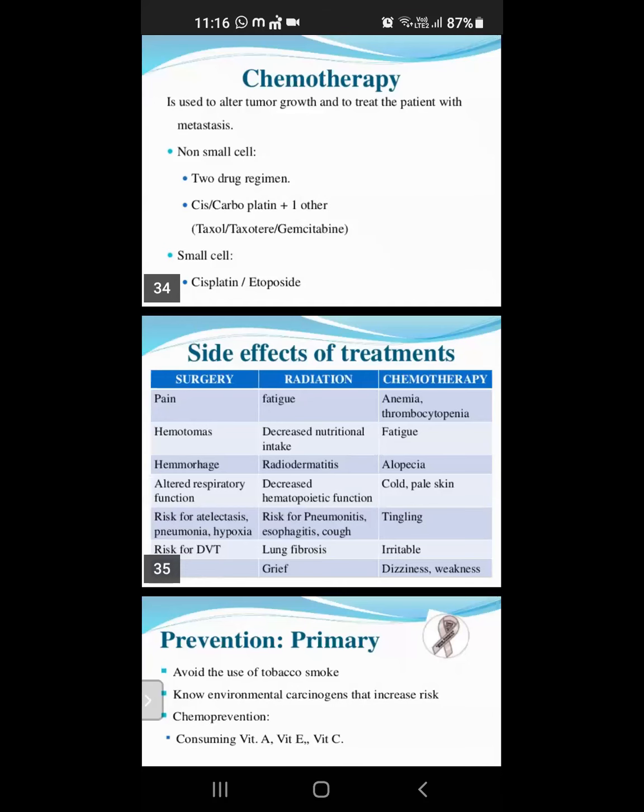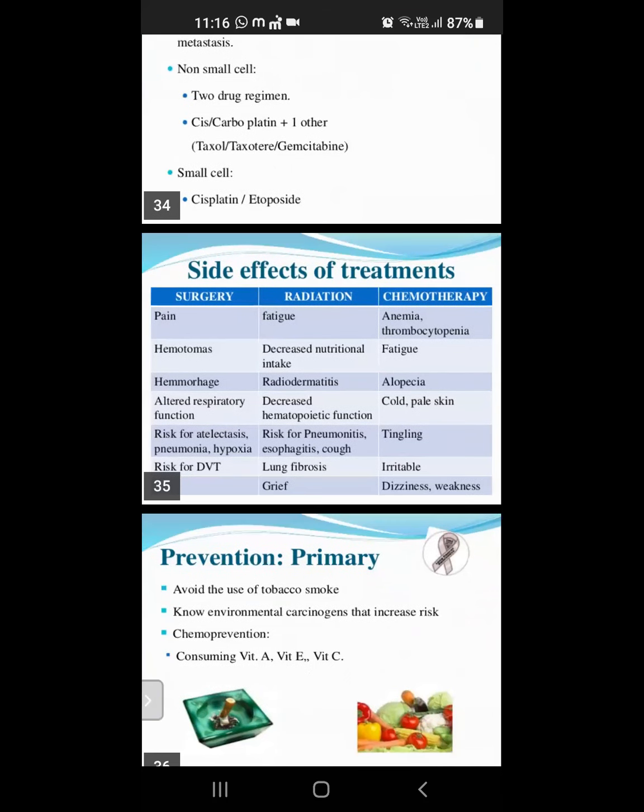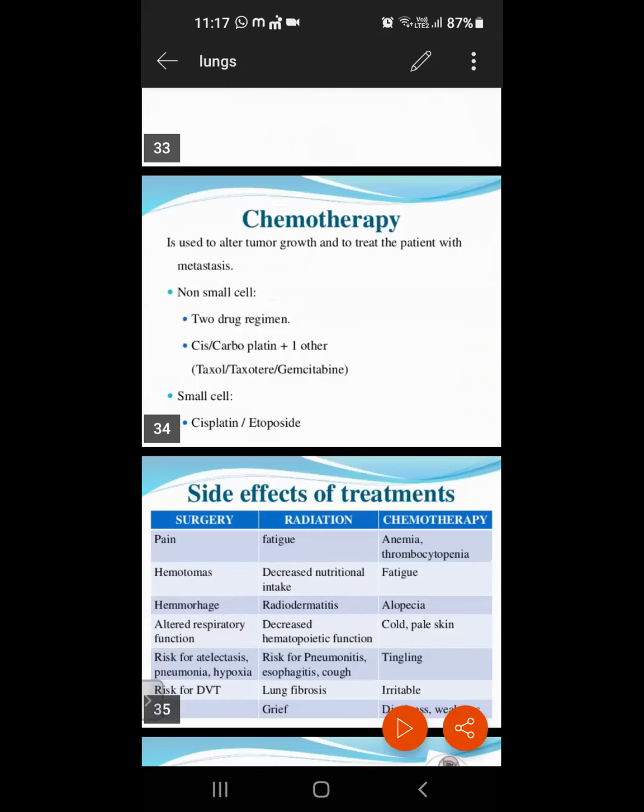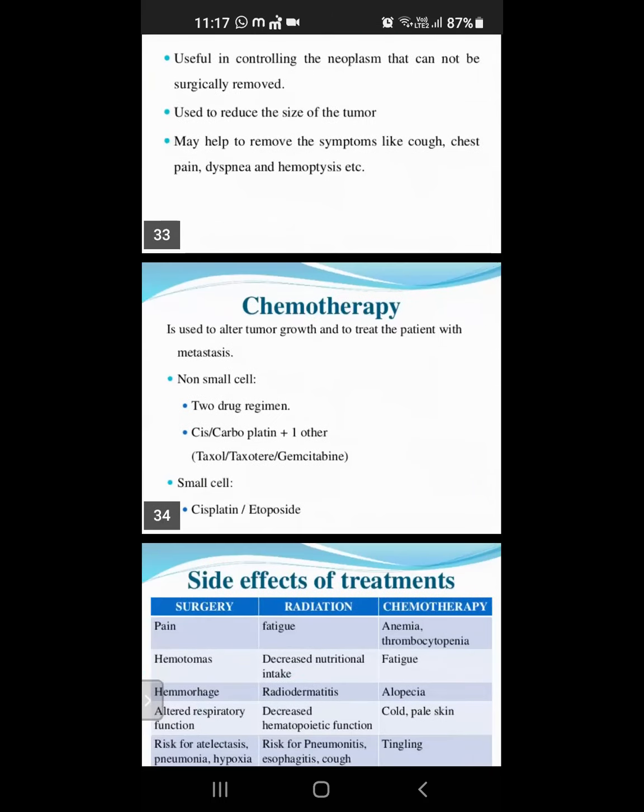Okay, surgery side effects mean so much pain, hematomas and hemorrhage, altered respiratory function. And radiation means decreased nutritional intake, radiodermatitis, decreased hematopoietic function, risk for pneumonia, esophagitis, lung fibrosis. This is the side effect of the surgery, radiation and chemotherapy.